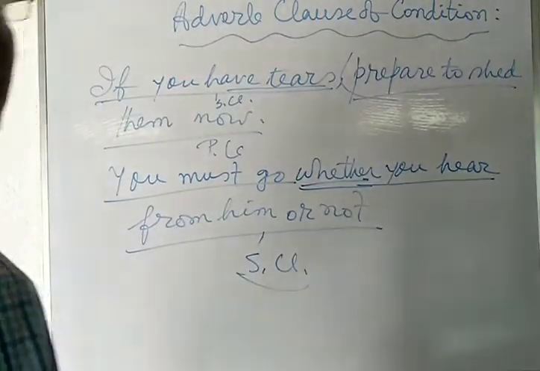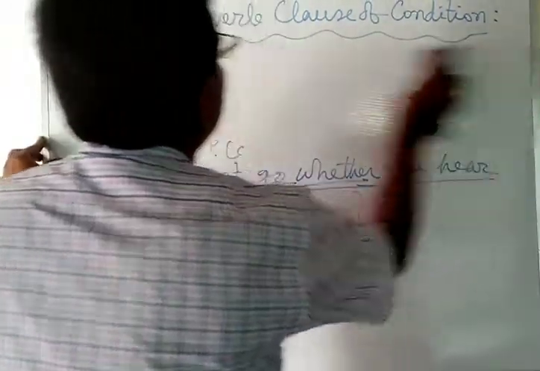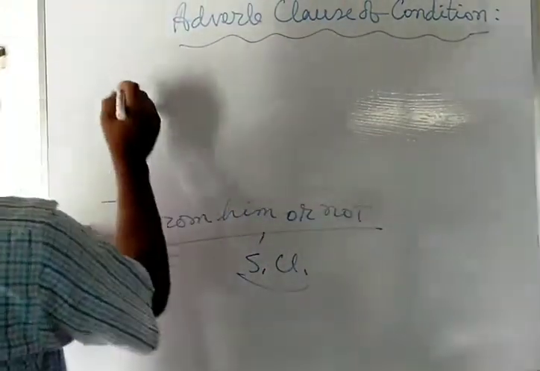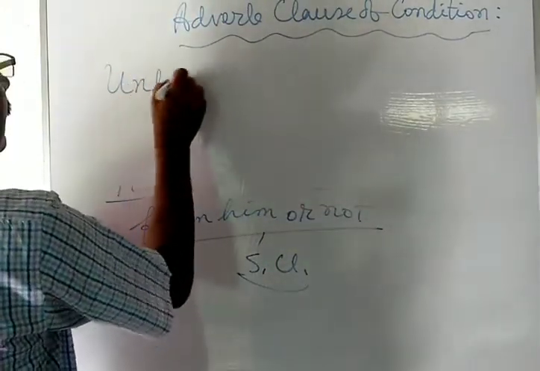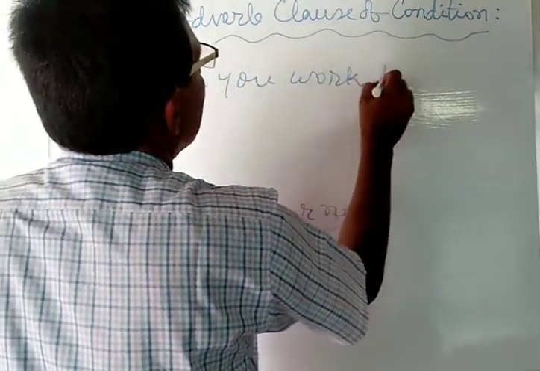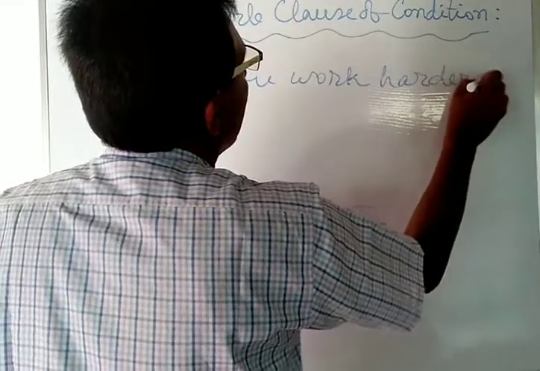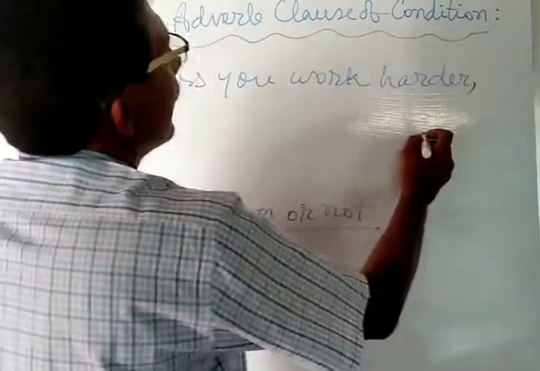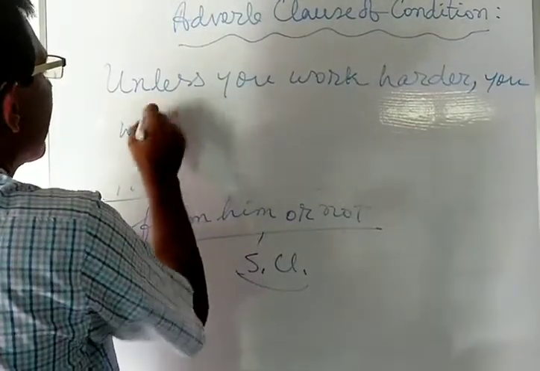Here, in another example, you may use unless. Unless you work harder, you will fail.